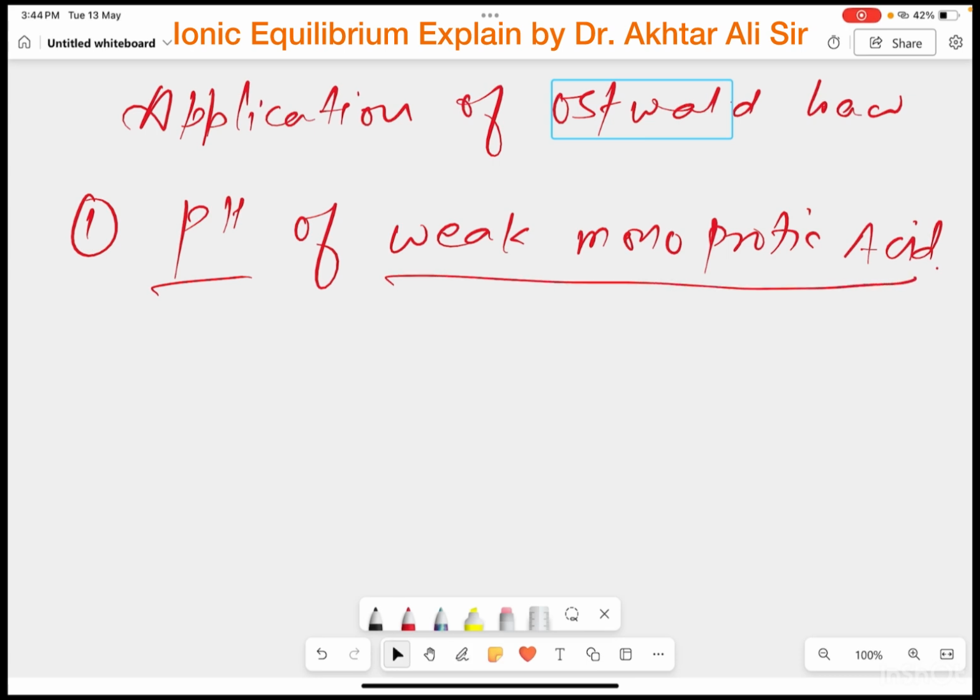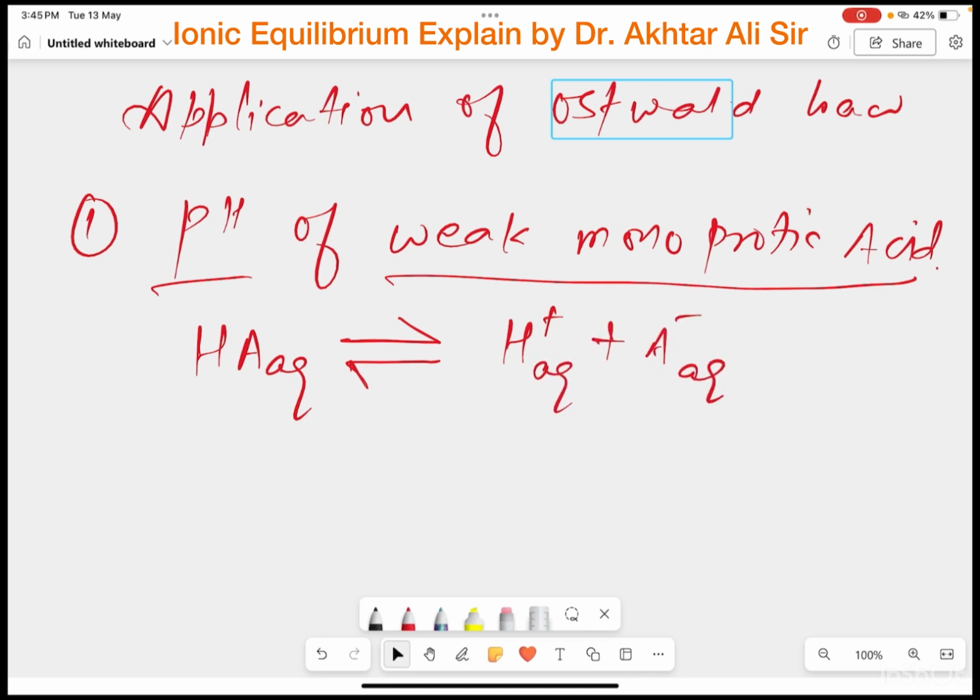So for the pH of a weak monoprotic acid, suppose the acid is HA aqueous and it is weak, so it will form an equilibrium. It will be dissociated or ionized into two forms, H plus aqueous and A minus aqueous.